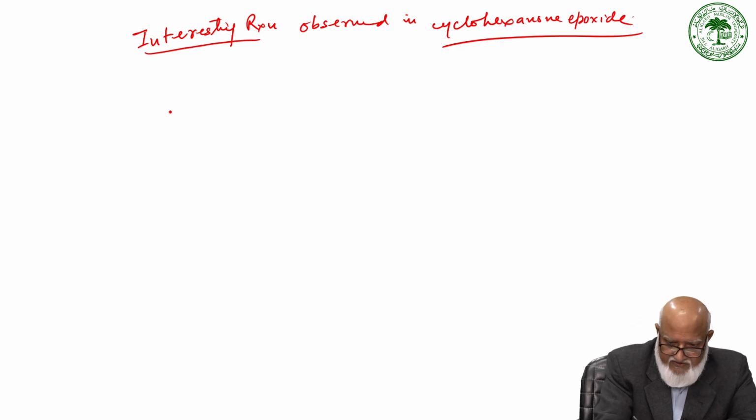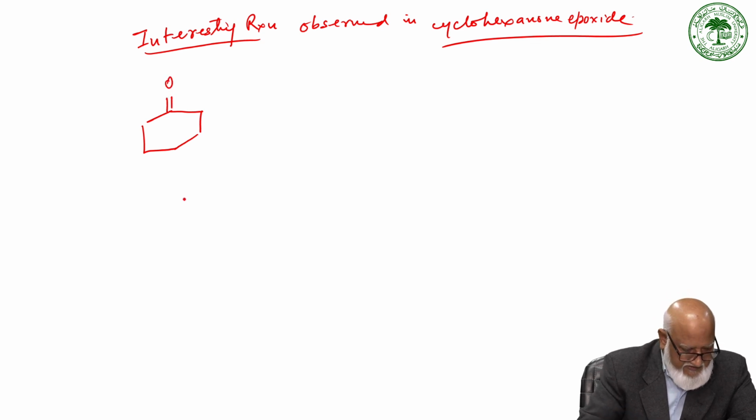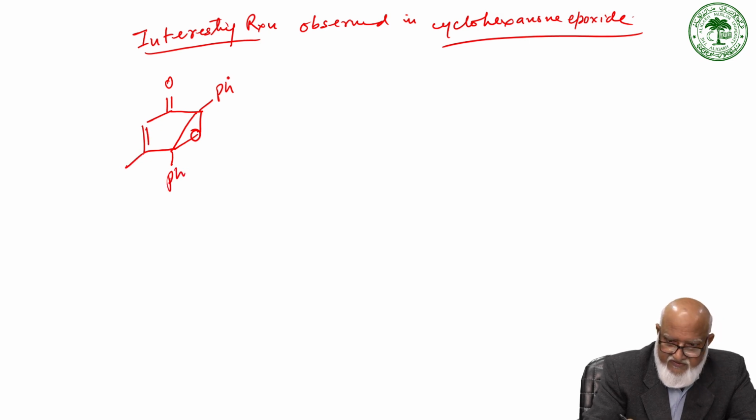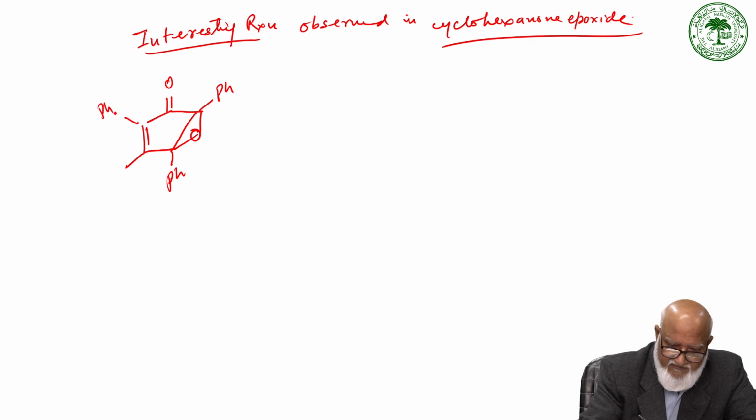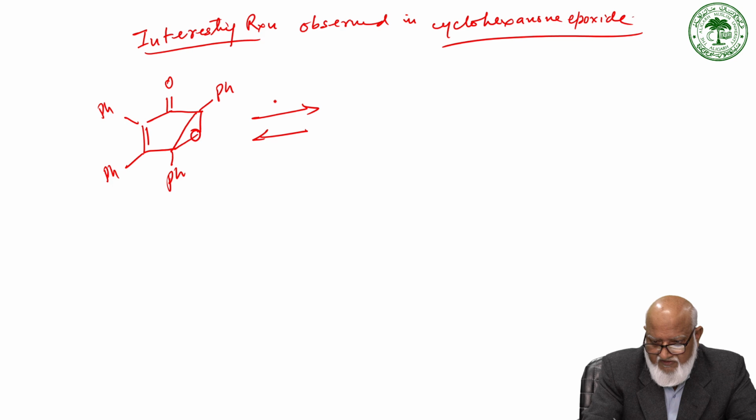So we have a system like this: cyclohexanone, C double bond O. We have an epoxide here, and then you have a phenyl group. The phenyl group is again on the cyclohexenone epoxide. So this is again all reversible.